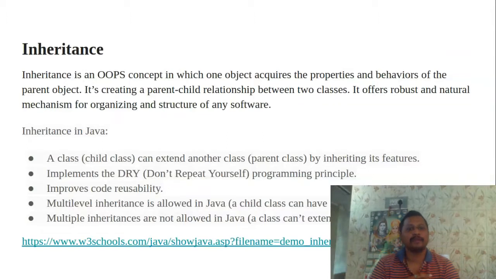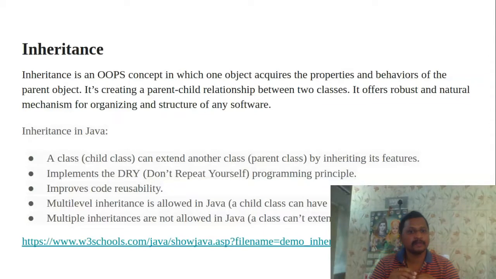And also, multi-level inheritance is allowed in Java. That means a child class can have its own child class as well. A child class can be extended to its own child class also. This is multi-level inheritance. It is achieved in Java, but multiple inheritance is not allowed in Java. Why? Because a class cannot extend more than one class. That is the main drawback, and multiple inheritance is not achieved in Java.